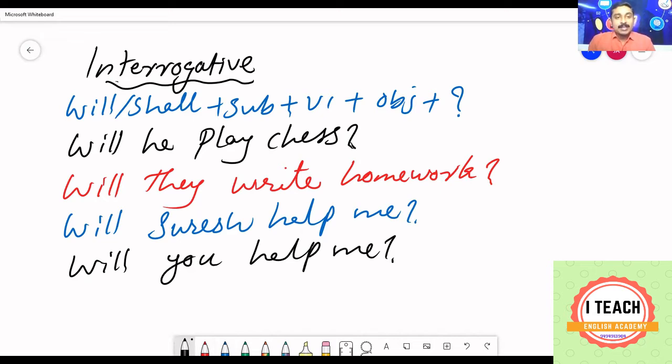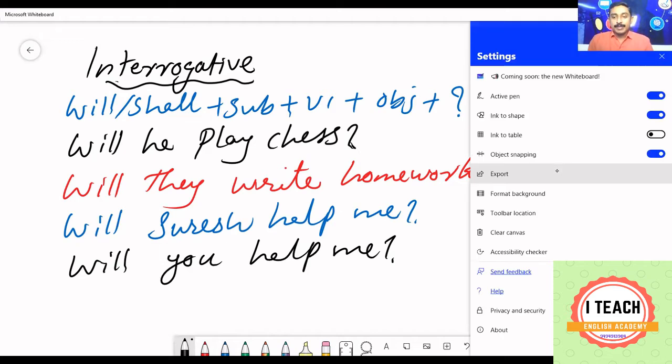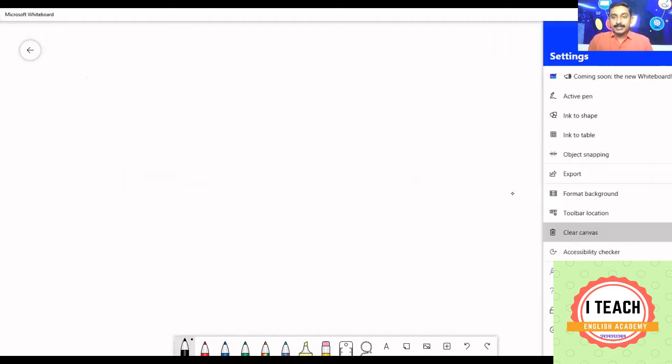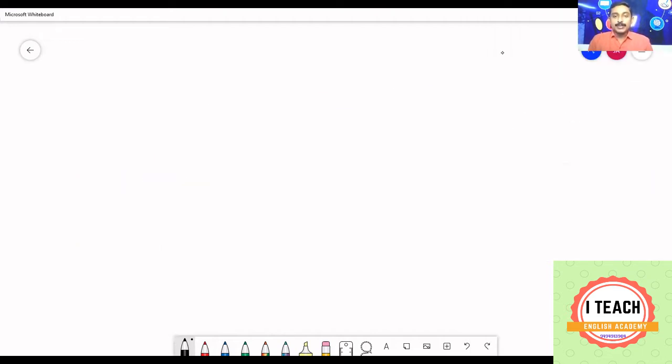If you add a WH word to this, you will get a WH question like, when will you go to Hyderabad? What will you play tomorrow? Who will guide you to complete this topic? How will you play in the rain? Just add a WH word, and you get WH questions. So we have learned about simple future tense. Simple future tense is used to denote an action that will occur in the future at a particular time.